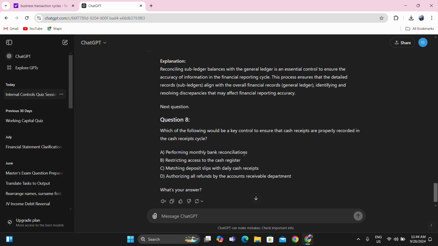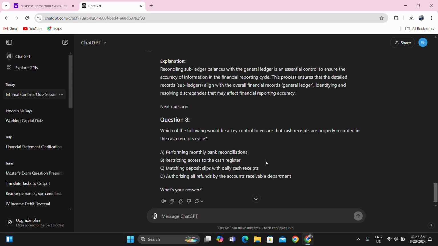Performing monthly bank reconciliations. Maybe. Because in the monthly bank reconciliations, you have to compare the cash recorded in our books versus the bank. So cash receipts is one of the key components of bank reconciliation, like deposit in transit and etc. Restricting access to the cash register. This is not related to the properly recording of cash. So not letter B.